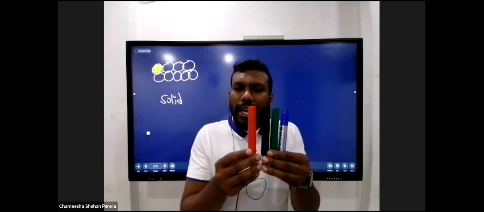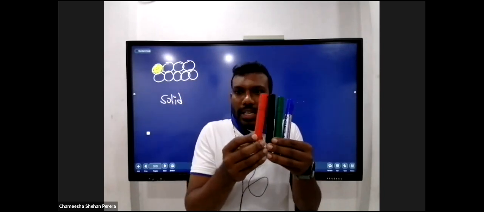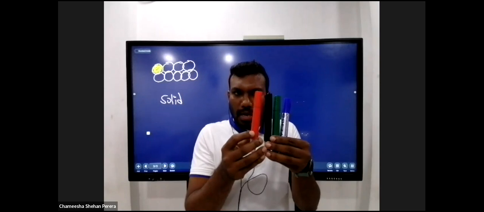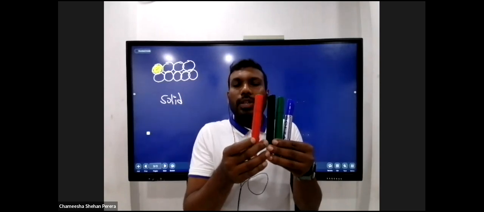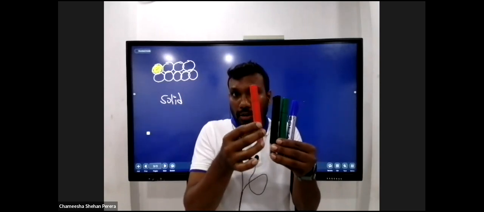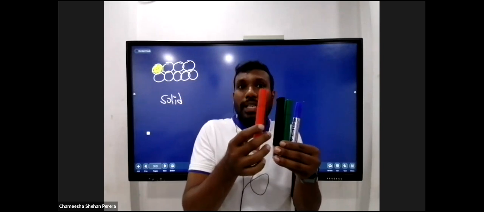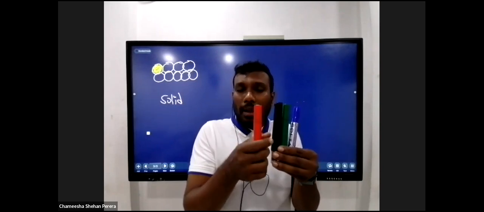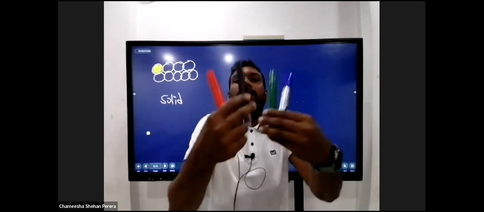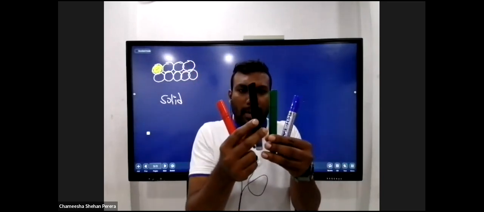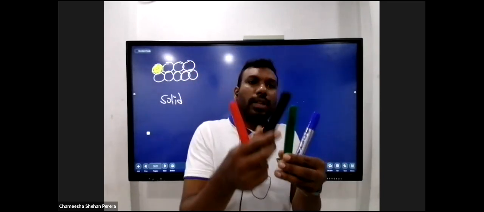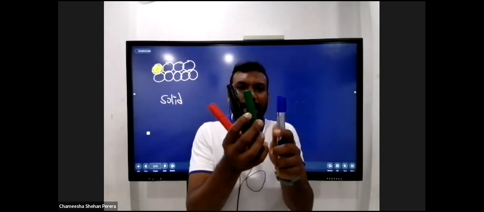Did you see what happens? This red marker collides with this blue marker. This red marker collides with this blue marker. So then what will happen? The energy that I offered to this red marker, due to its collision with the next marker, is transferred to it. Then that marker also does a similar motion. Its energy is transferred to the next one, and that one also transfers energy on.